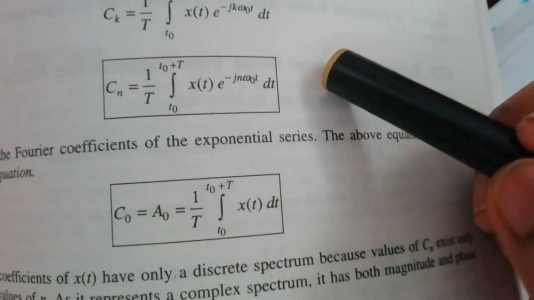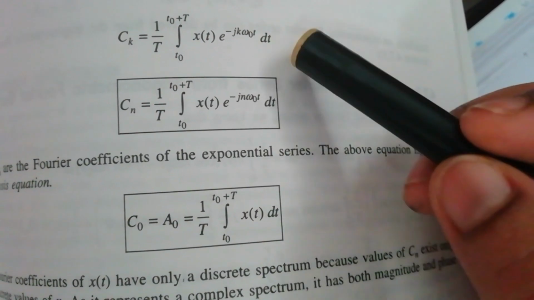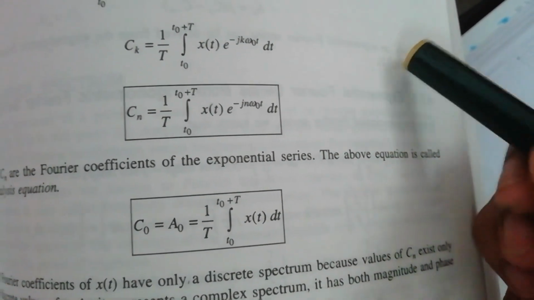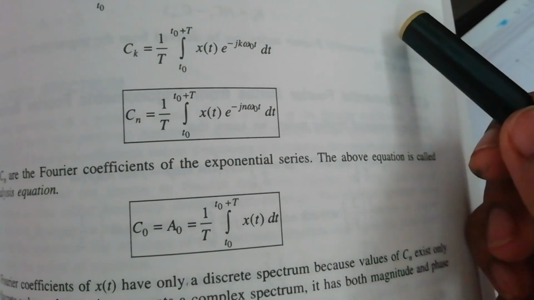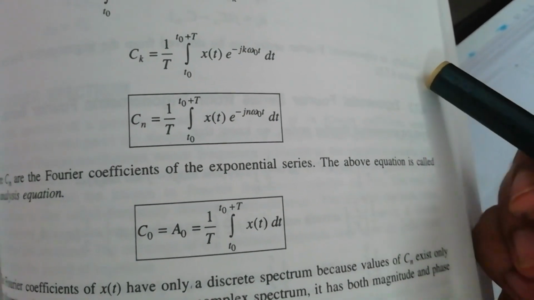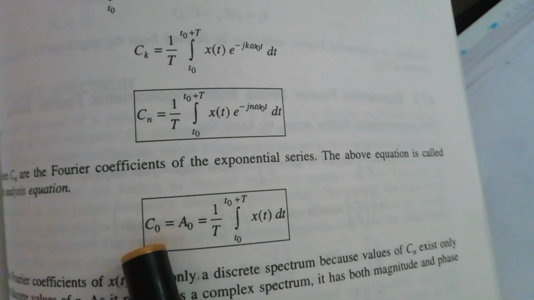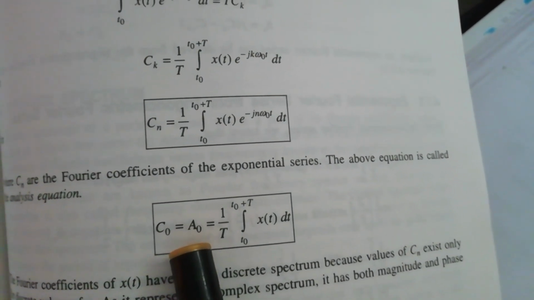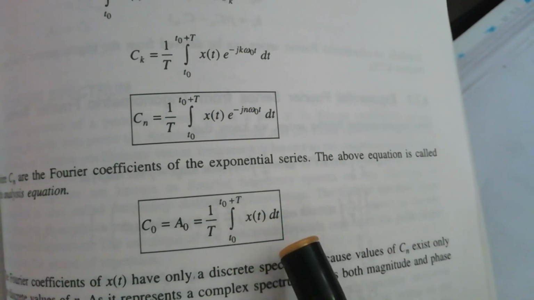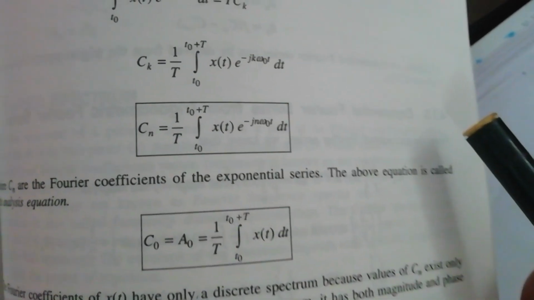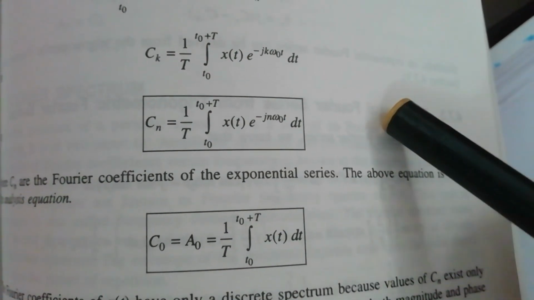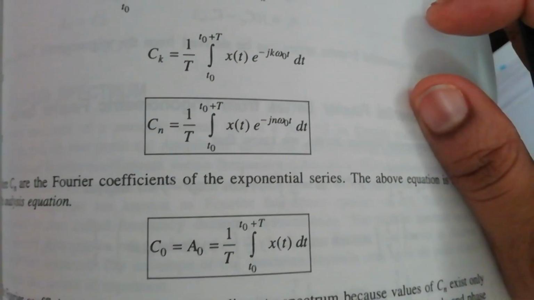So this cn value is declared as this equation: 1 by T integral from t naught to t naught plus T of x of t e to the power minus j n omega naught t into dt. And also c naught is equal to capital A naught from the cosine series, that is equal to 1 by T integral from t naught to t naught plus T of x of t into dt. And these are the coefficients in the exponential Fourier series.